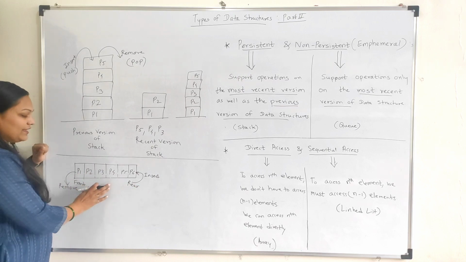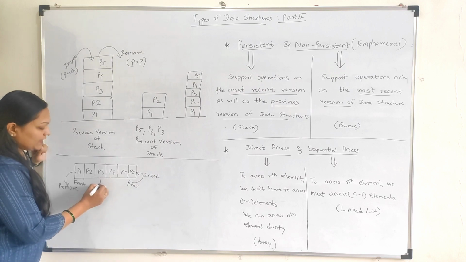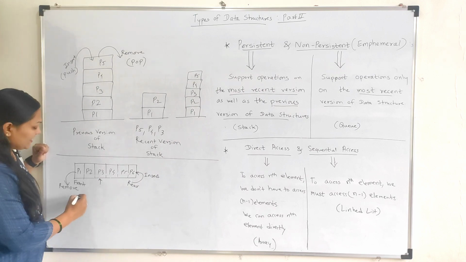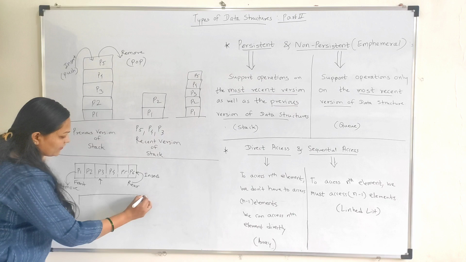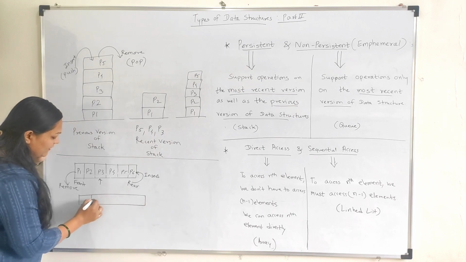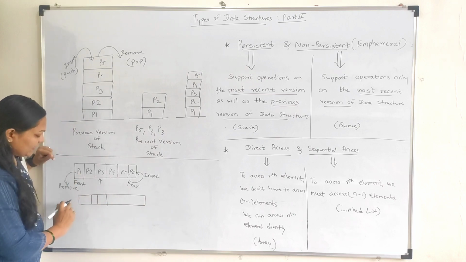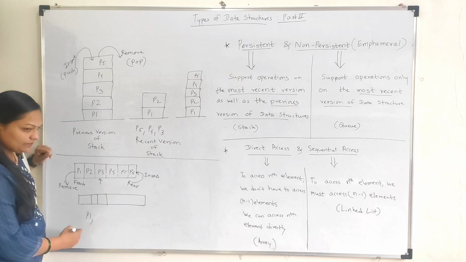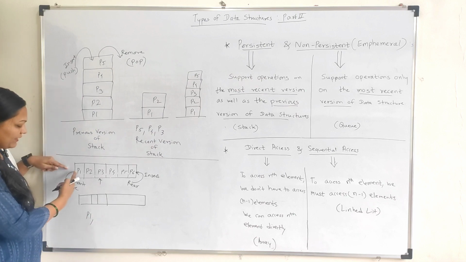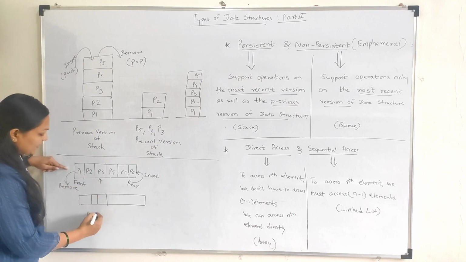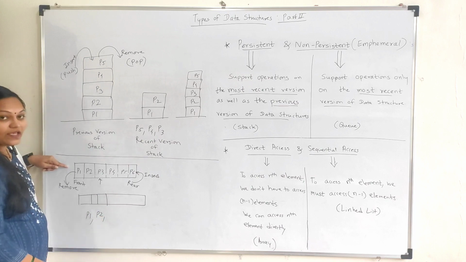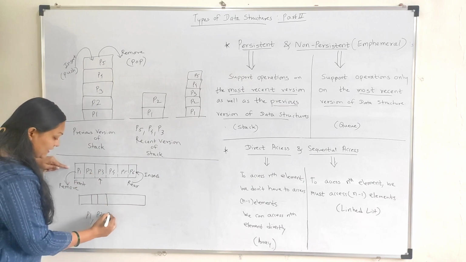Suppose in this case we want to delete P3. So after deletion of P3, how will that queue look? You can see here. We need to delete first of all P1 because we will remove elements from this side. Then we will delete P2. Then we will delete P3.